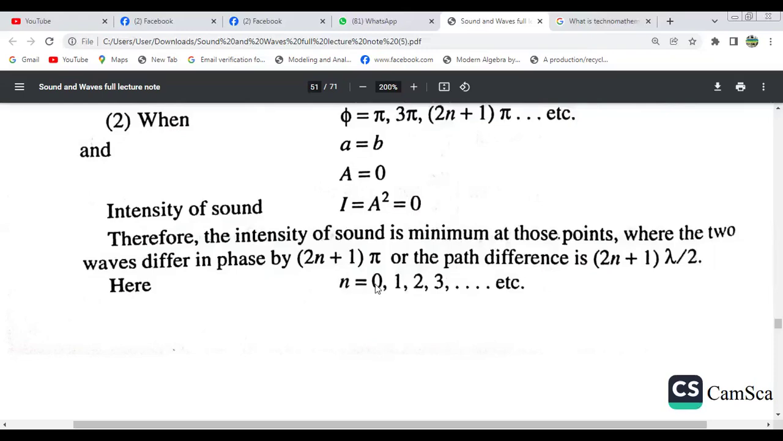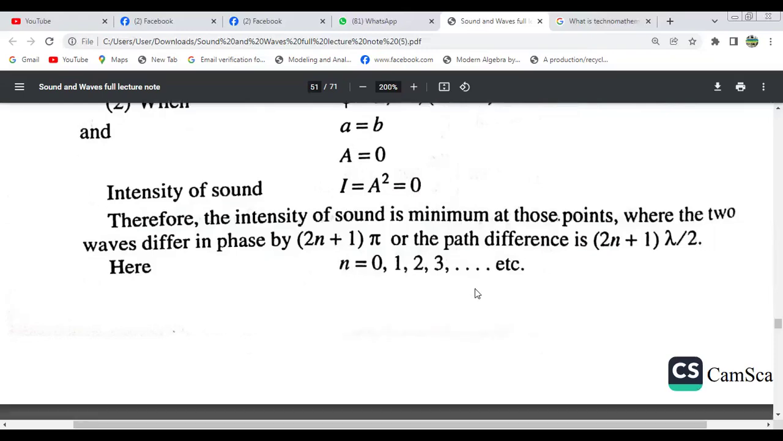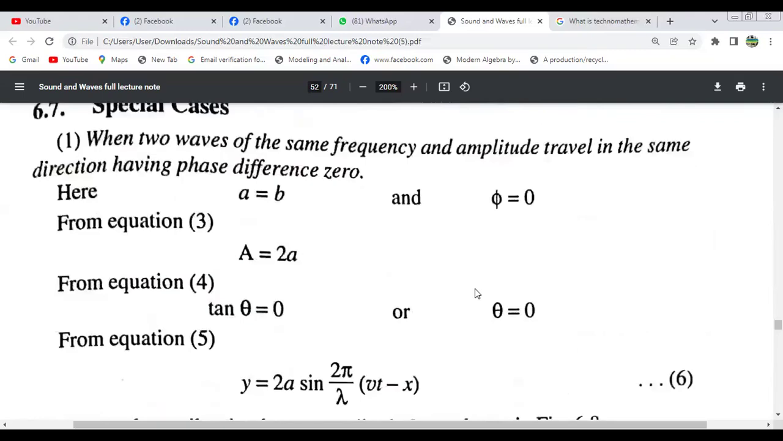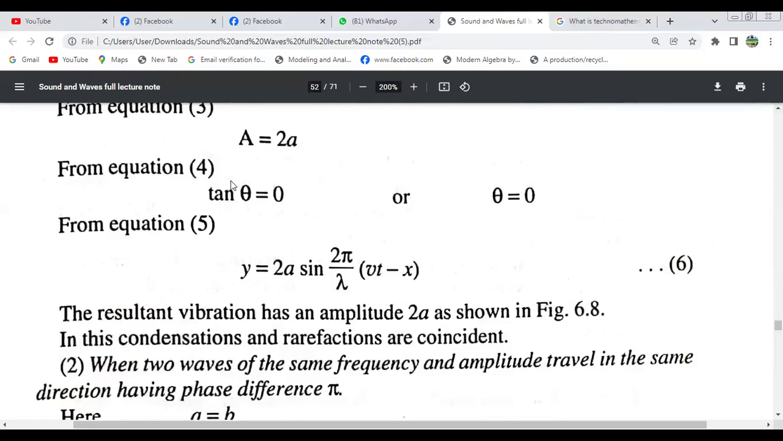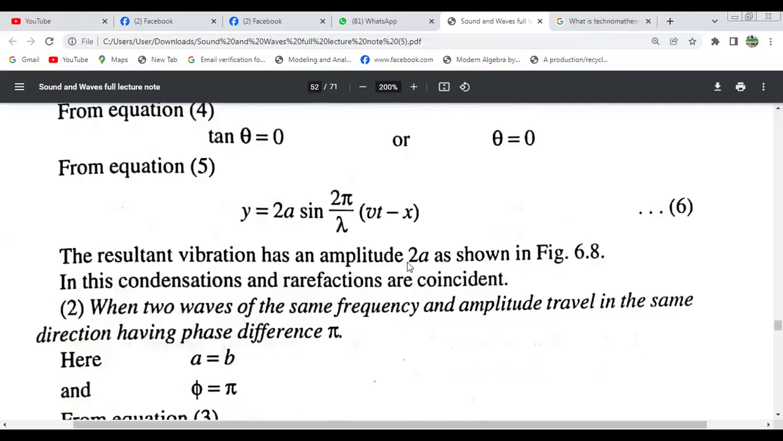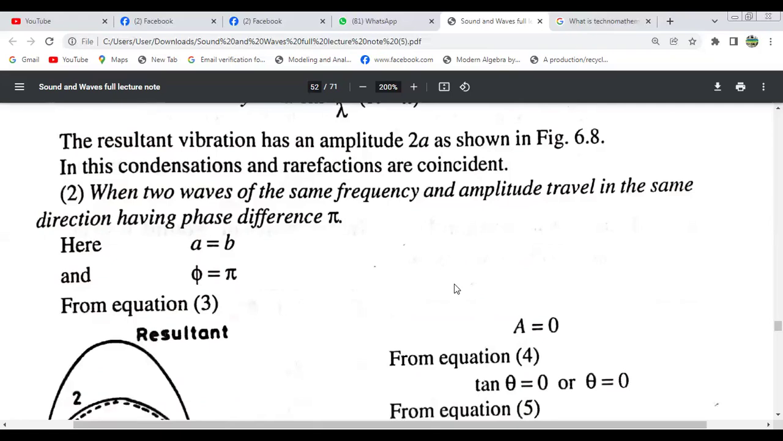Here n is 0, 1, 2, 3, etc. Special case: the two waves of the same frequency and amplitude travel in the same direction having phase difference 0, a equals b and phi equals 0. From equation 3, capital A equals 2a and the angle will be 0. So from equation 5, y equals 2a sin 2 pi by lambda (vt minus x). The resultant vibration has amplitude 2a. So in this case, condensation and rarefaction coincide.